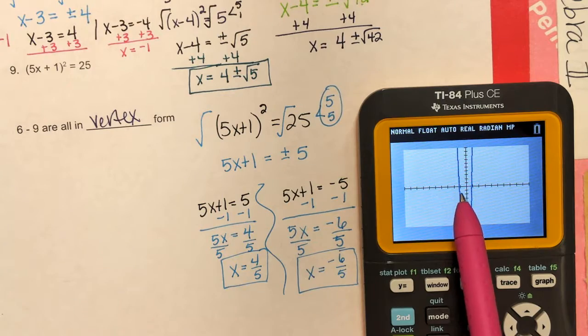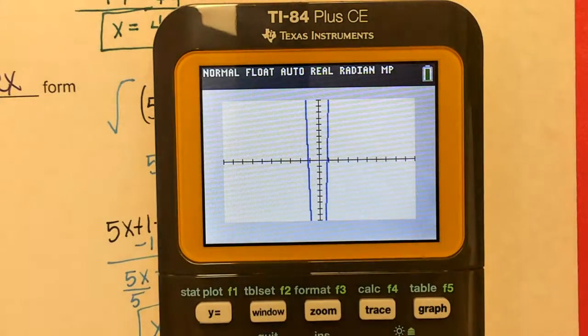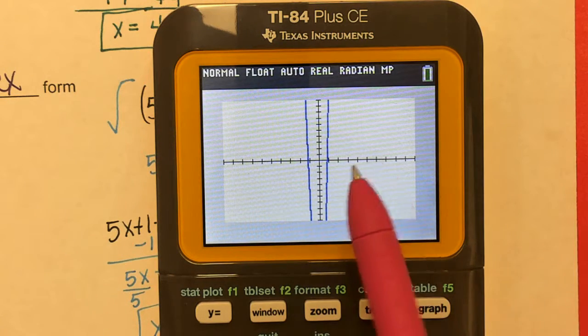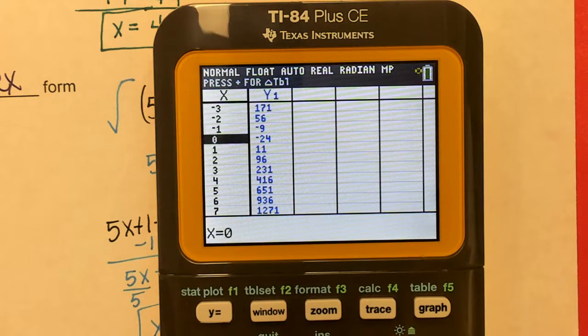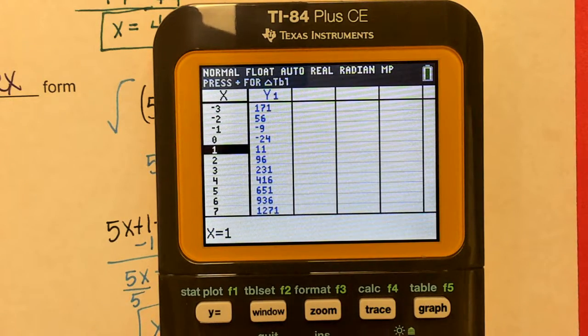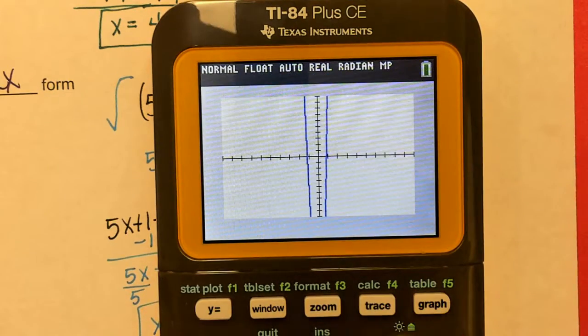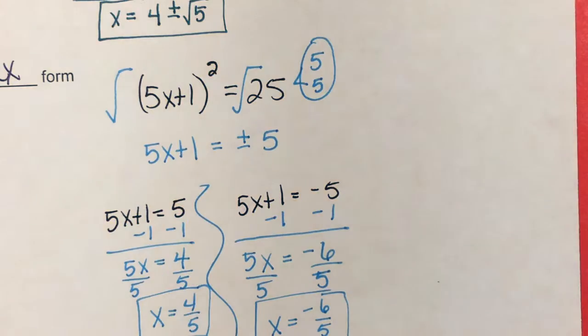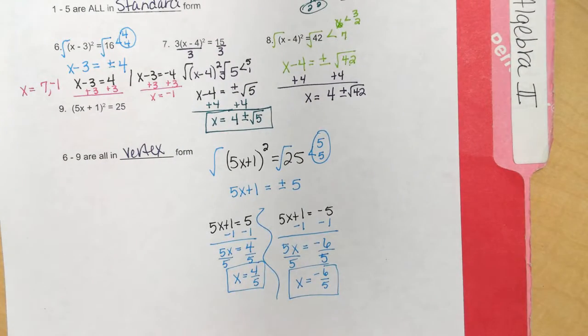It looks like it's on negative 1, but it's really not. And it looks like it's at 1, but that's 0.8, and you can check because at 1, y is not 0. And at negative 1, y is not 0. So it's definitely decimals, and it should be the two that we got. Same assignment for vertex form as standard, so you can go through and find the ones that are in vertex form and complete those.